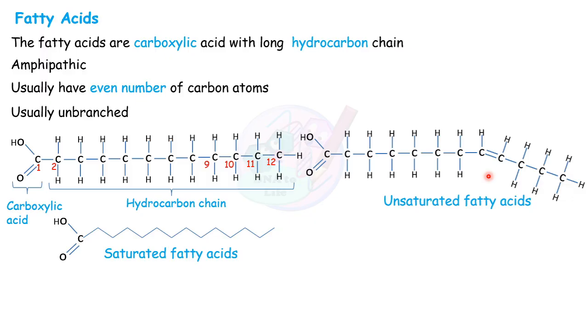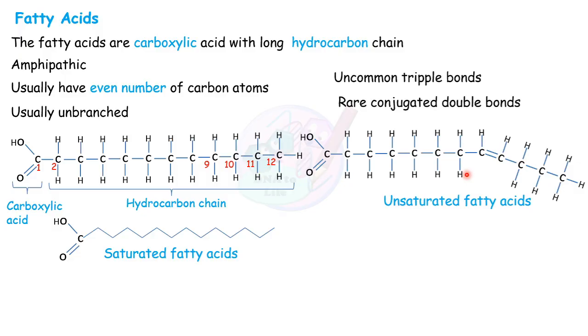In general chemistry, in unsaturation there can be a double or triple bond. But in fatty acids, the most common bond is the double bond. Triple bonds are very rare. Most commonly double bonds are found in unsaturated fatty acids. And the double bonds here are not conjugated, meaning they don't have alternate double bonds.